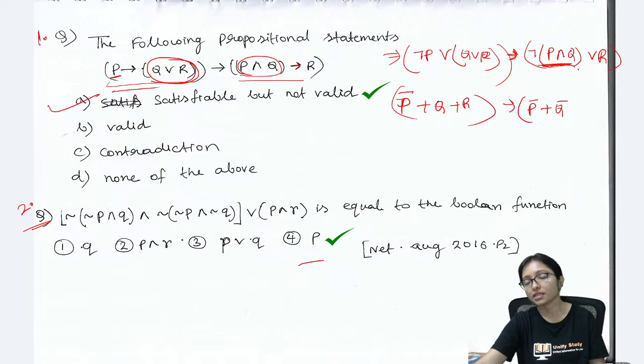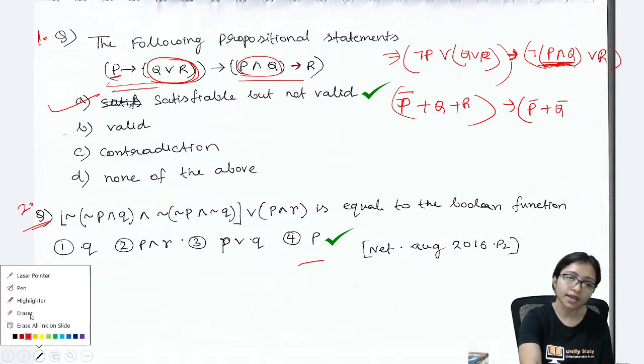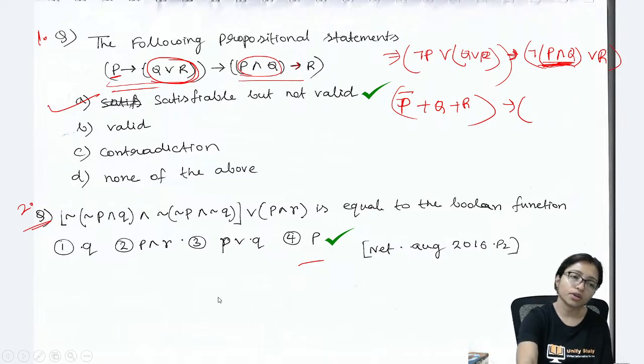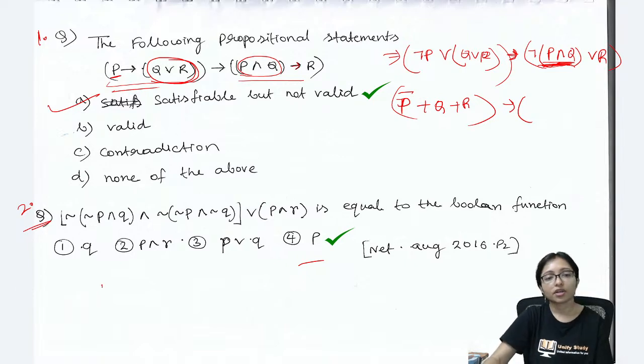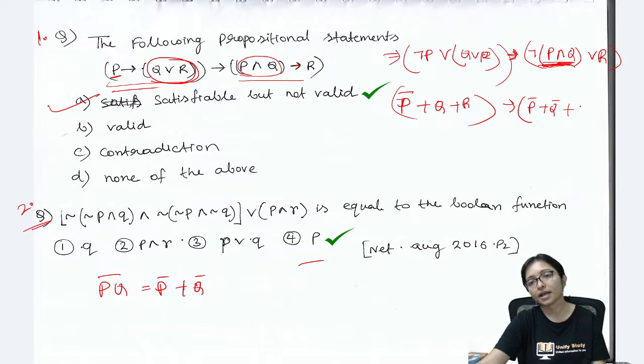Because it is in negation, it is actually not of P and Q. You can apply De Morgan's law here. But what is De Morgan's law? Here it is P Q bar, and P Q bar means P bar plus Q bar. That's why I applied here P bar plus Q bar plus R.